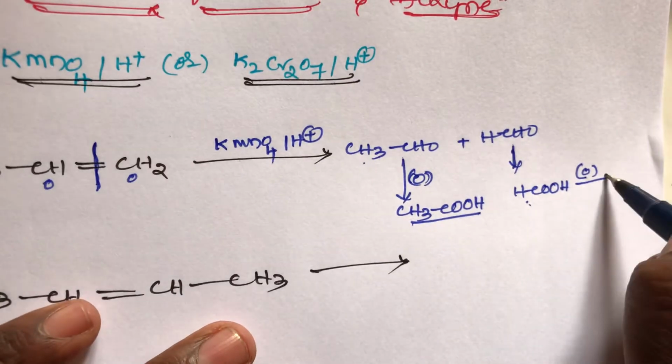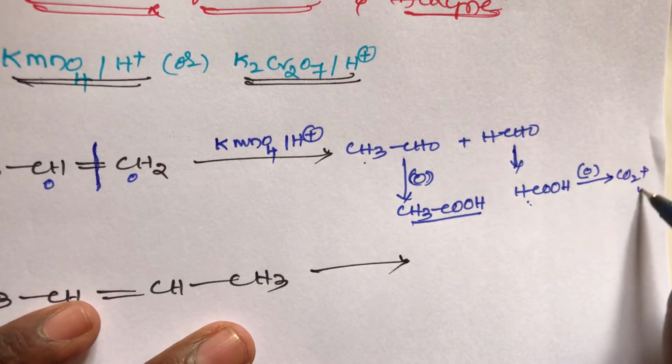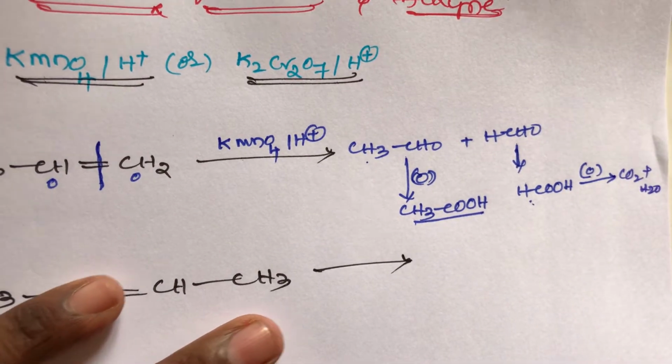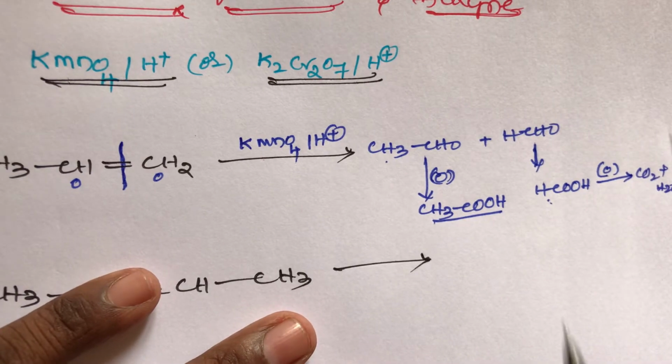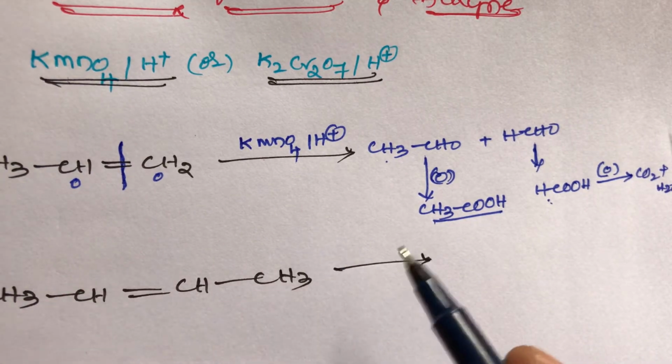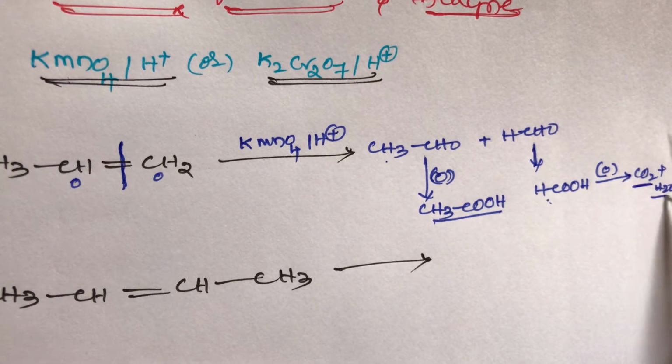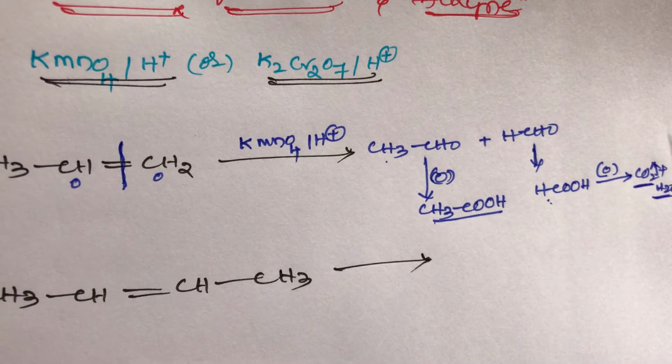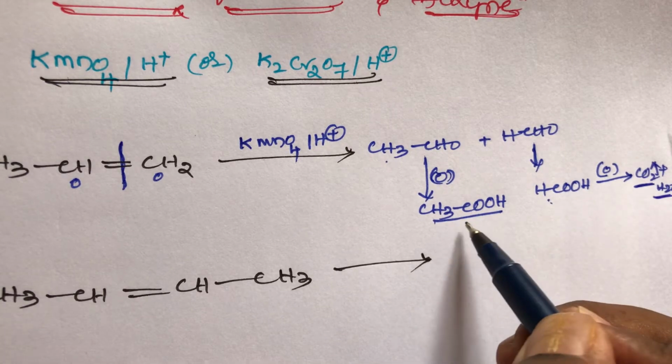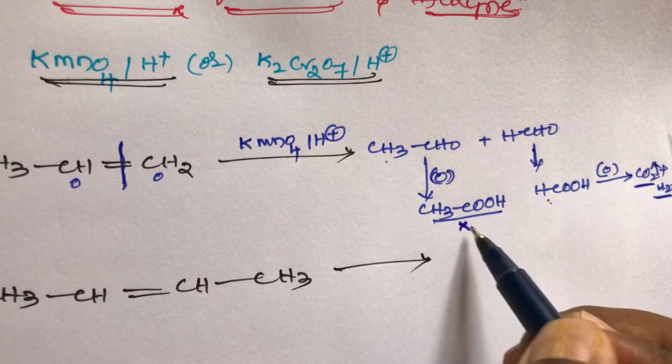This formic acid, remember students, is unstable. On further oxidation it gives carbon dioxide plus water. It is very important. When formic acid is oxidized with KMnO4 or K2Cr2O7, it gives carbon dioxide plus water. Carbon dioxide gas is liberated. This acetic acid on further oxidation gives no reaction, there is no reaction.